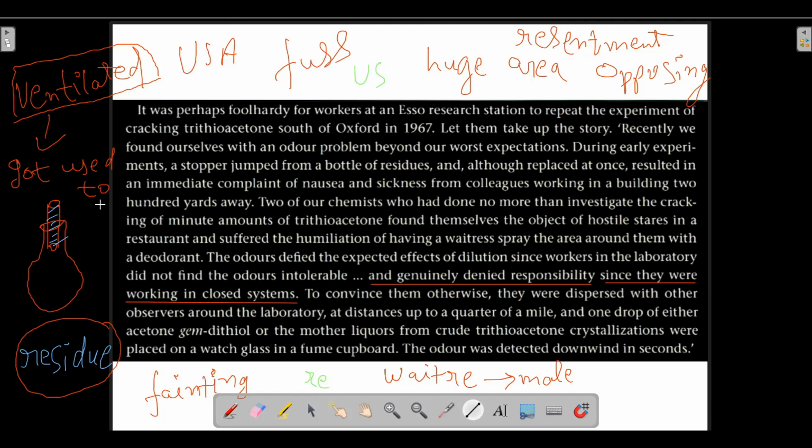In a closed, ventilated system, they did not perceive the smell very strongly as compared to distant people.